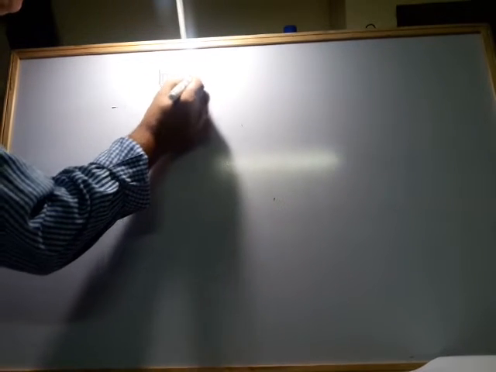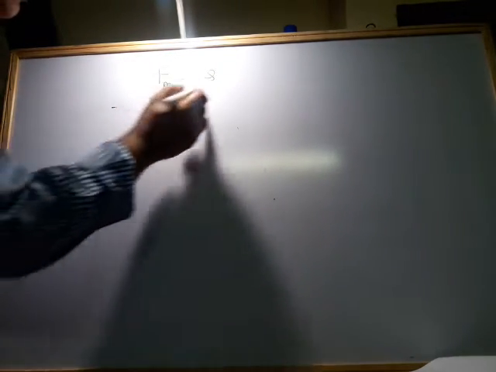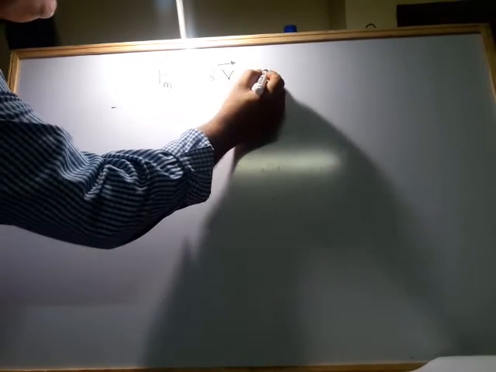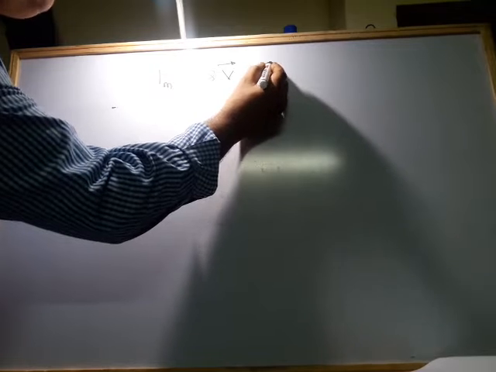The expression for the magnetic force is given by the magnitude of the charge q into the velocity vector cross the magnetic field vector.